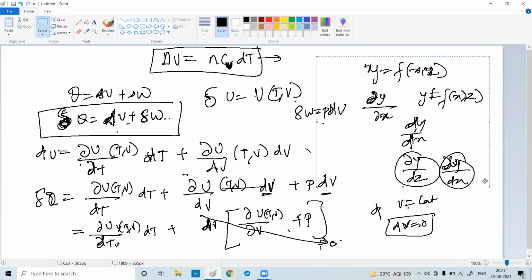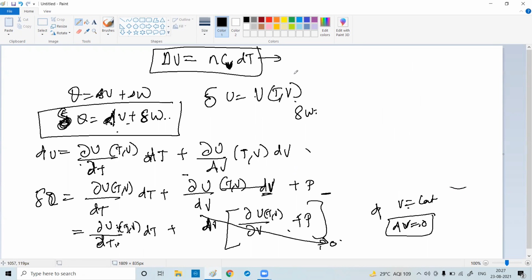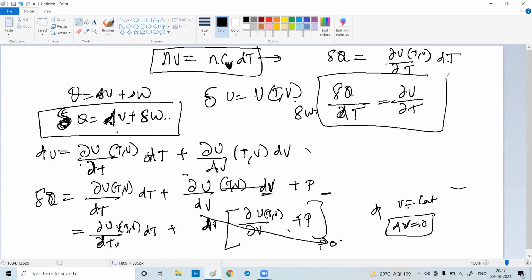Let me rewrite. It became del Q equal to dU by dt into dt. This dt, can I take this side? So del Q by dt equal to dU by dt. Yes or no? And what is this? It is nothing but what?